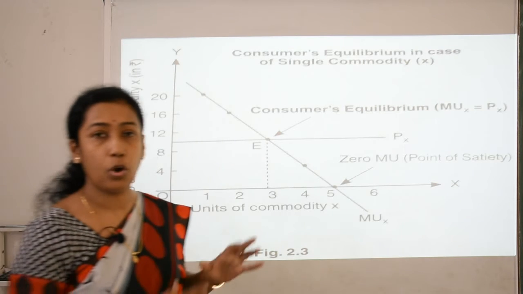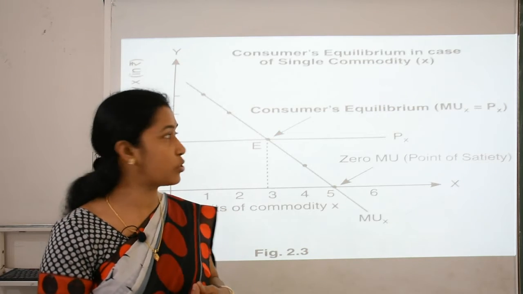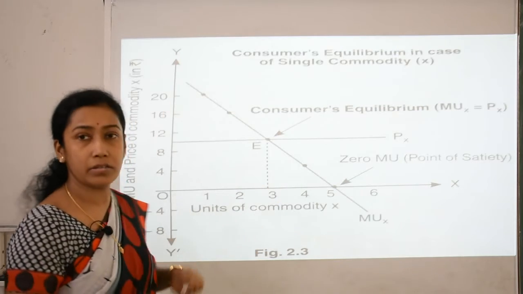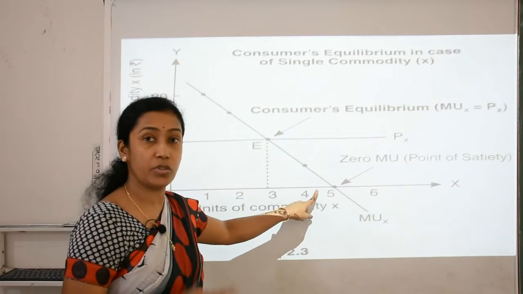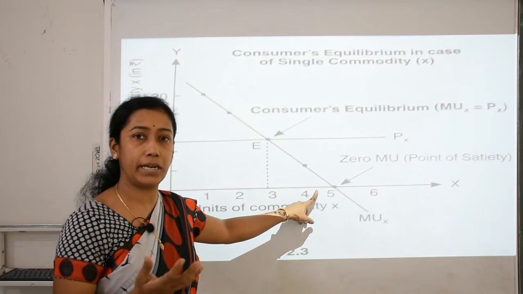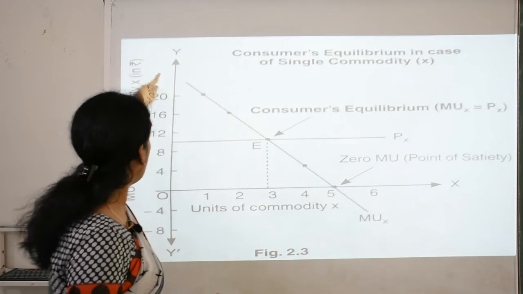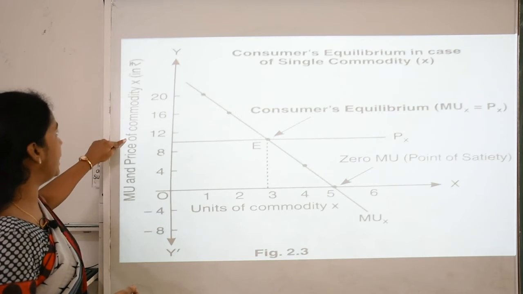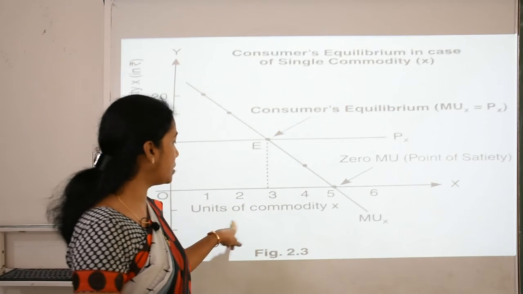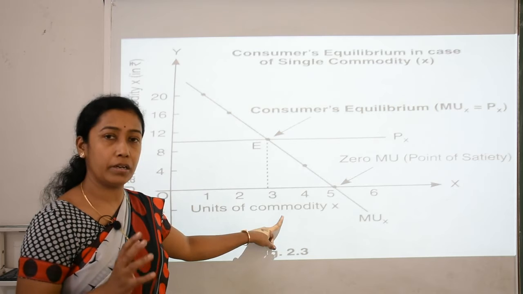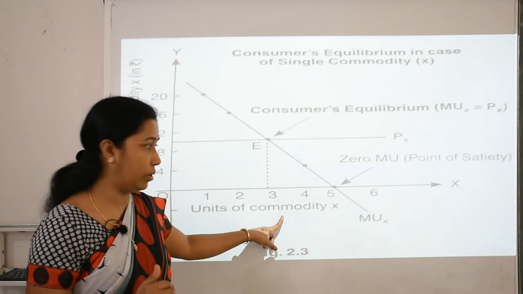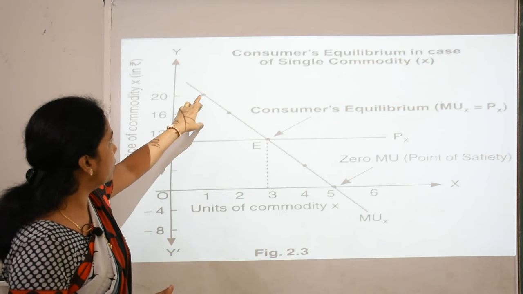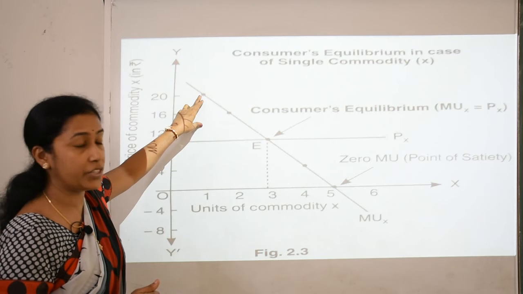Now this is the diagram of that same consumer's equilibrium in case of a single commodity. What we notice is the curve which is downward sloping, and why is it downward sloping? This curve is downward sloping just because the marginal utility or the satisfaction level diminishes. Now on the OY axis we have marginal utility and price of the commodity. On the OX axis we have units of commodity which he consumed, and how many units did he consume? 6 units in all. As he consumed the first unit, the utility which he got is 20.